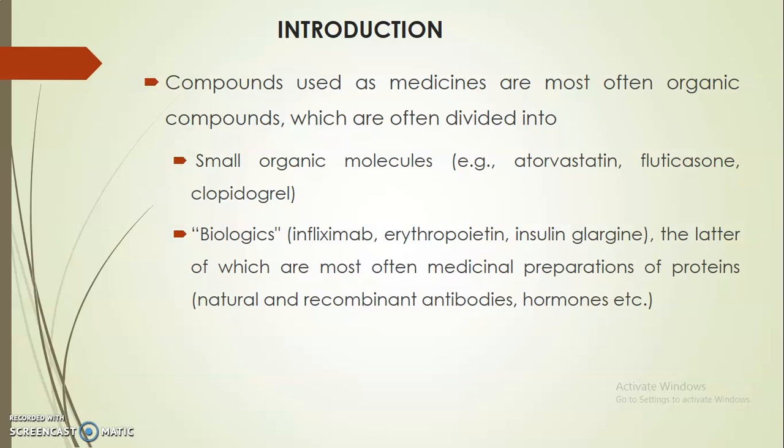For example, atorvastatin and fluticasone, clopidogrel. And biologics means this is often a medicinal preparation prepared from medicinal proteins, either natural or recombinant antibodies or hormones. For example, infliximab and erythropoietin and insulin glargine.